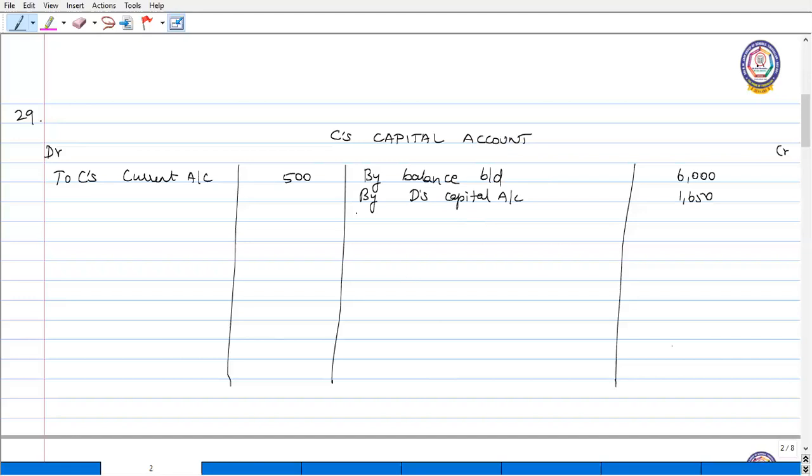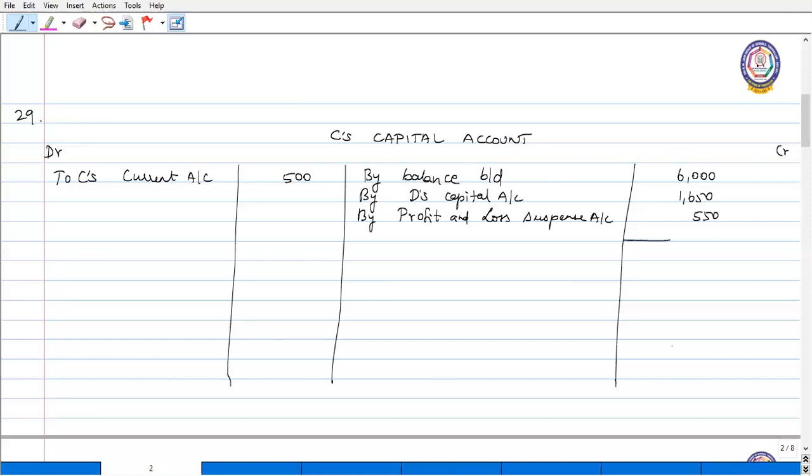Now he has his own profit share, which is calculated as rupees 550, and that has to be credited in his capital account. So profit and loss suspense account, rupees 550.